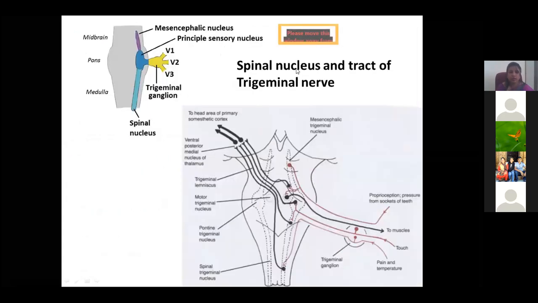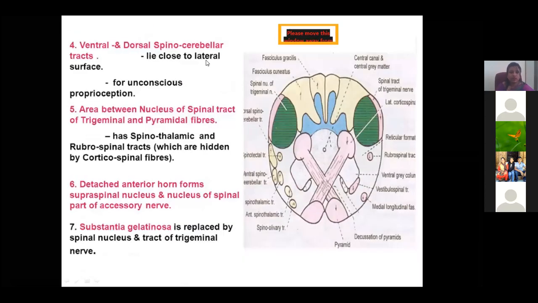So what is the spinal nucleus and tract of the trigeminal nerve? It is nothing but the sensory fibers coming and relating to the trigeminal nucleus, which is mainly sensory. These are a few other tracts, the ventral and dorsal spinocerebellar tracts. Then you also find other important cranial nuclei, the spinal nucleus of the accessory nerve.